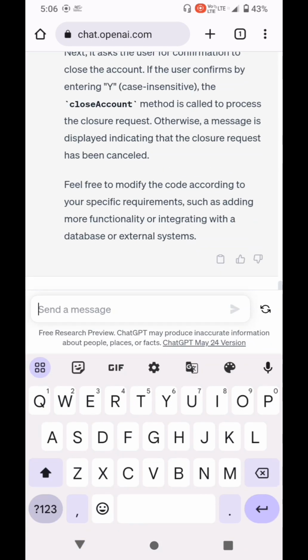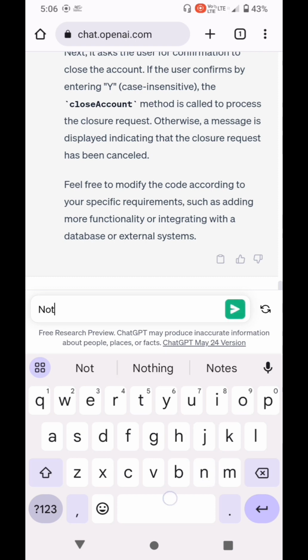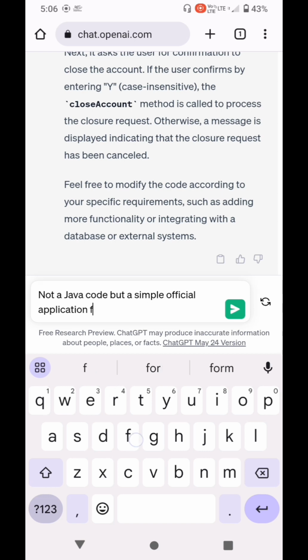Here you need to mention to ChatGPT that not a Java code but a simple official application to close my bank account.